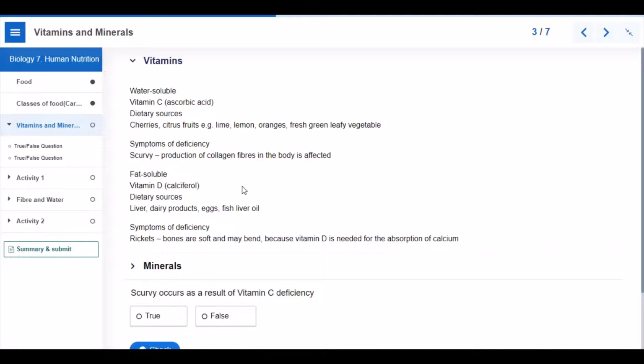Symptom of deficiency of vitamin C is scurvy. Its production of collagen fibers in the body is inhibited. Fat soluble vitamins. An example of a fat soluble vitamin is vitamin D. Dietary sources of vitamin D are liver, dairy products, eggs, fish liver oil, and so on. Symptom of deficiency of vitamin D is rickets. Bones are soft and may bend because vitamin D is needed for the absorption of calcium.